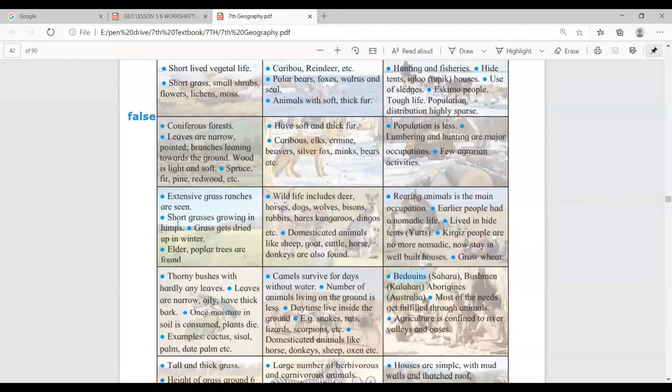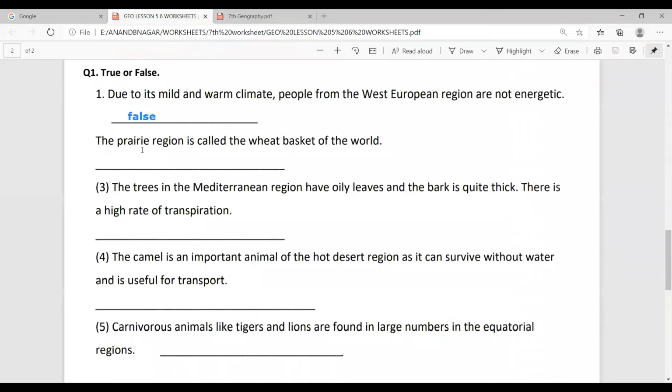Okay, so wheat is also one of the types of grass, and it grows in lumps. So it is true. Okay, the answer is true. Right, so right here, answer true.